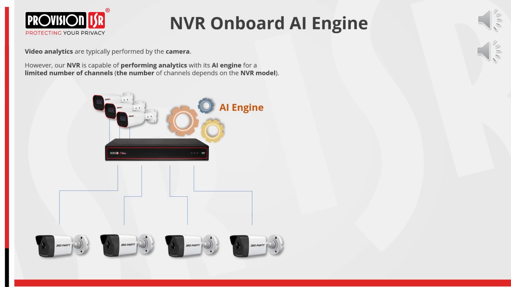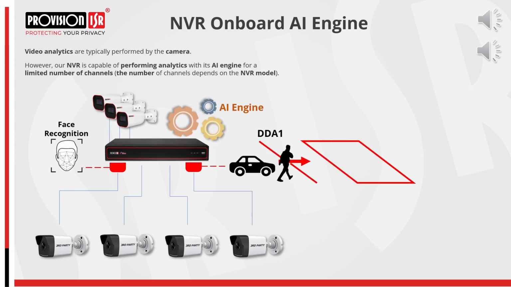There are two types of analytics that the NVR can perform directly on its own hardware: face recognition and cross-line or sterile area detection. The NVR can support a higher number of face recognition channels when face detection is performed on the camera rather than on the NVR itself. In this scenario, the camera handles the detection and sends snapshots to the NVR for recognition, which significantly reduces the processing load on the NVR.